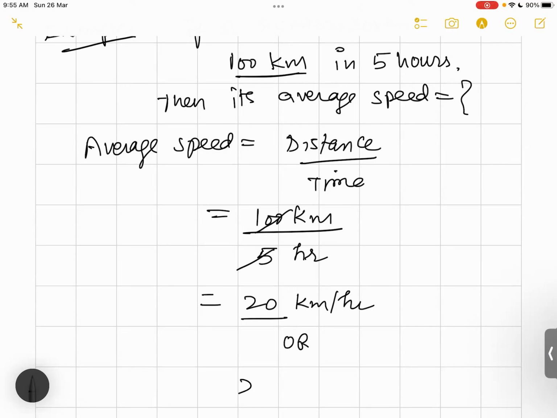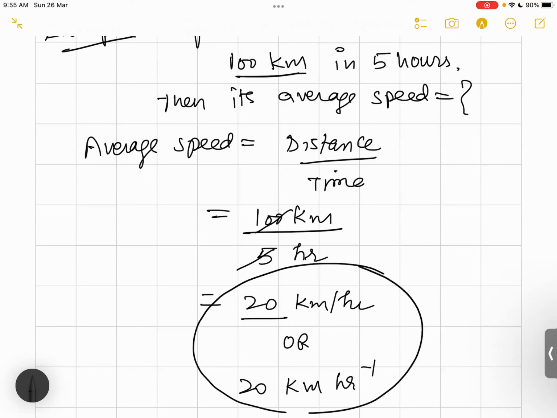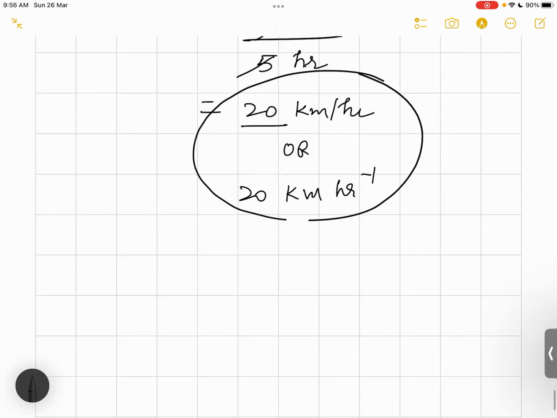In some of the books you might see 20 kilometer hour inverse. Actually it is the same. I have discussed it pretty well before in the previous presentation. So this is the average speed of the runner. So I hope that you must have understood the concept of average speed.